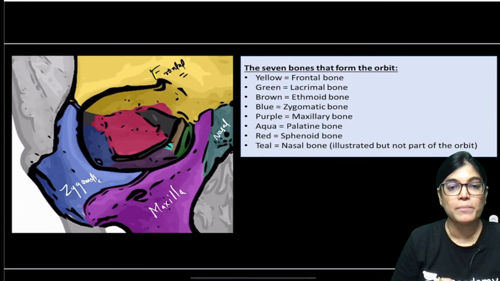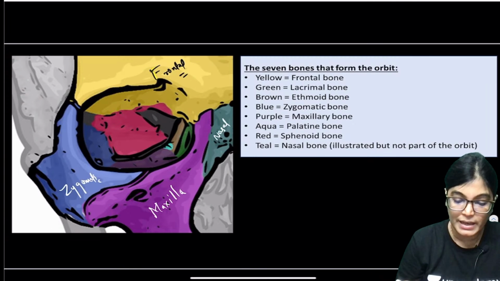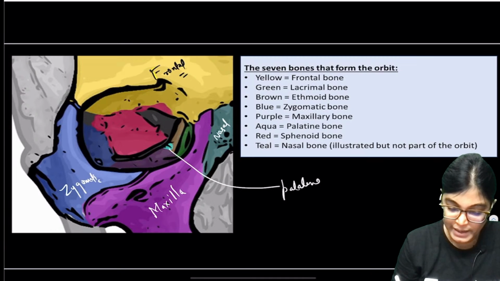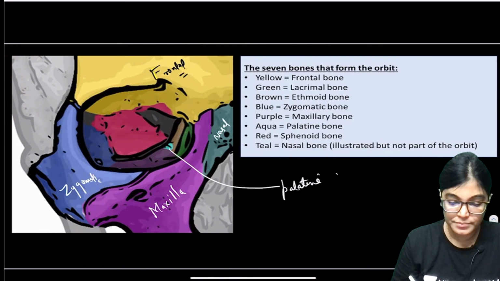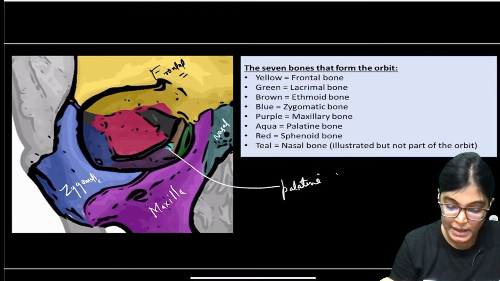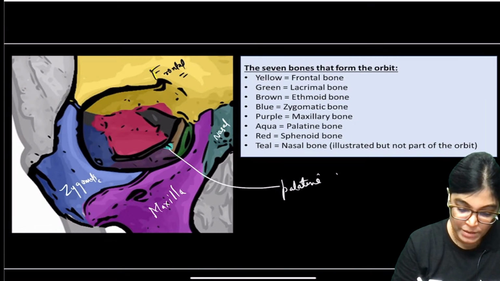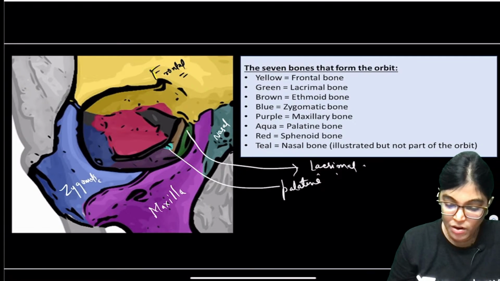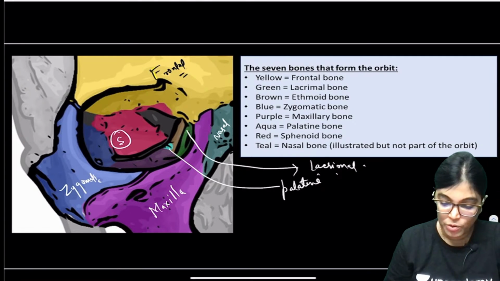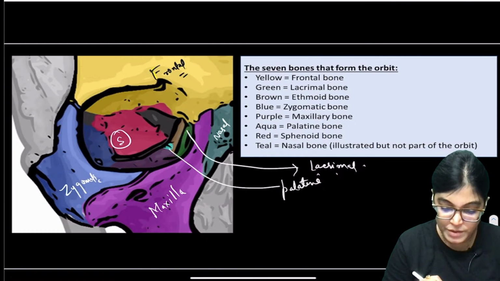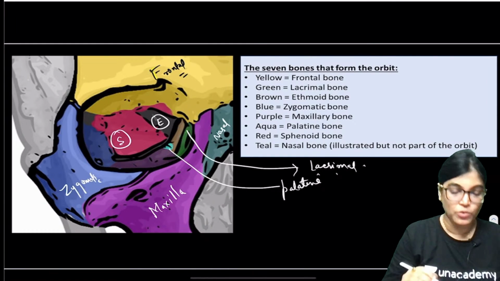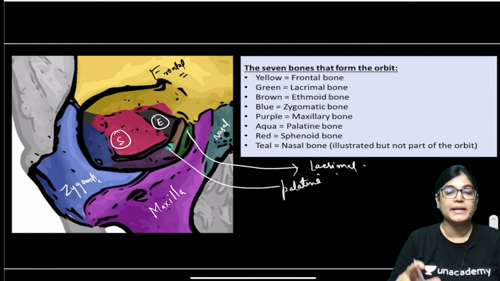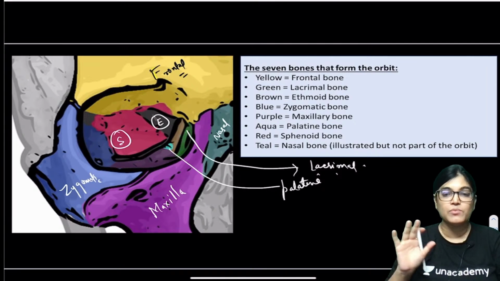Exactly, the nasal bone is not forming the boundary of the orbit, but we can see a small piece of the palatine bone. Also we can see part of the lacrimal bone, this is the lacrimal bone medially. Also this S is for sphenoid bone, the basal part, and the brown color is E for ethmoid bone. So these are the bones forming the boundary. Color has been demarcated, and the nasal bone is shown in the diagram, but it is not forming the boundary of the orbit.